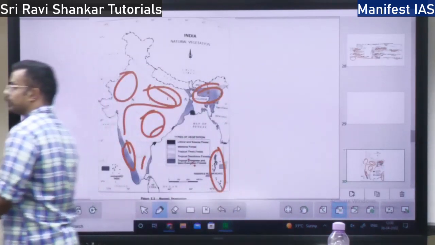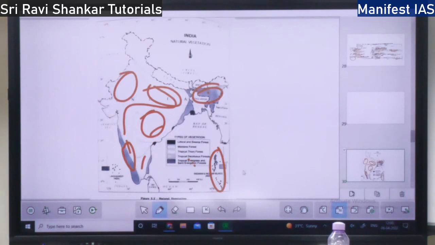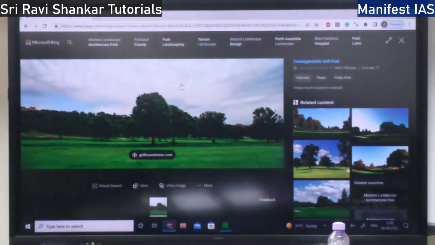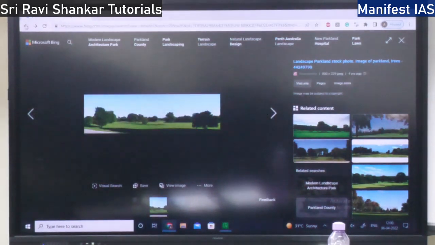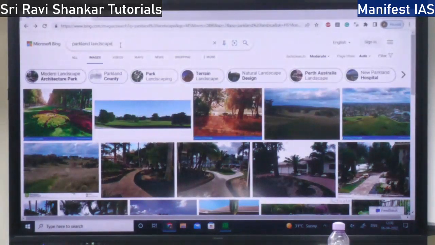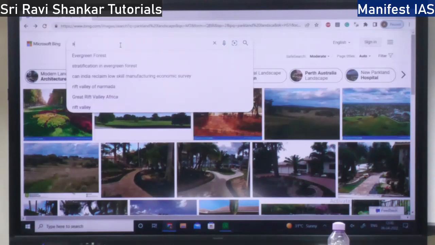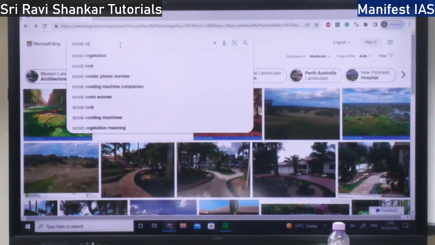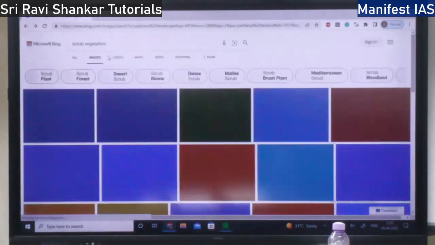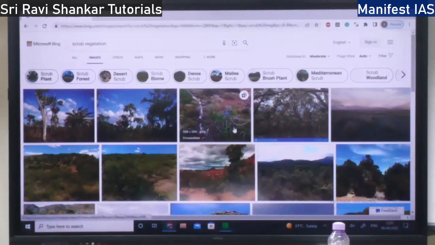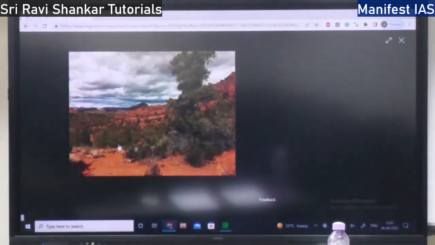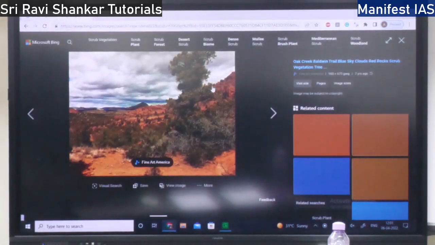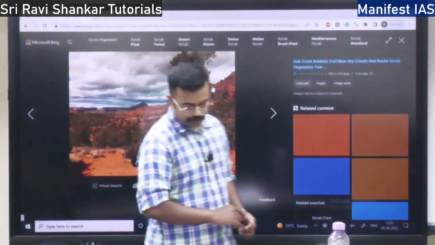I will show you what a scrub vegetation or arid vegetation is. So this is a scrub vegetation in the deserts. You will find this type of vegetation in the deserts.